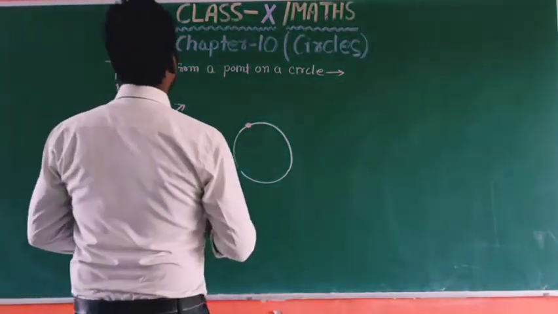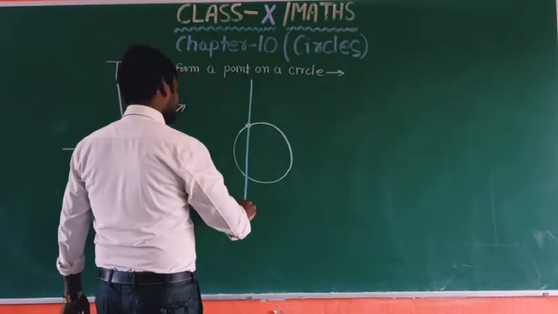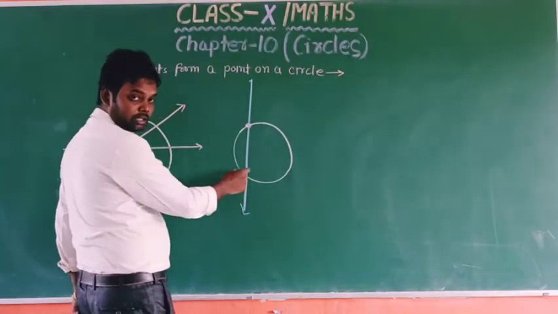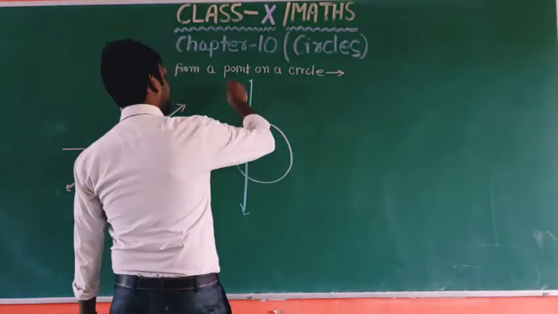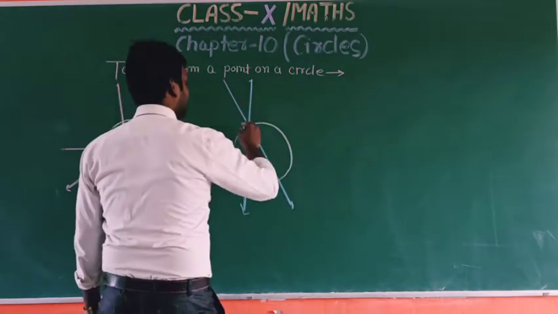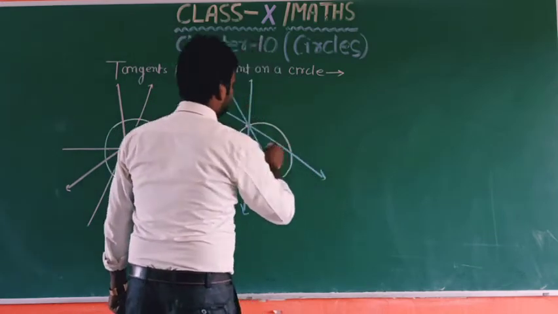So here we can see this is a line, okay. It intersects the circle at two distinct points, so therefore this is not a tangent. This is also not a tangent. This is also not a tangent.